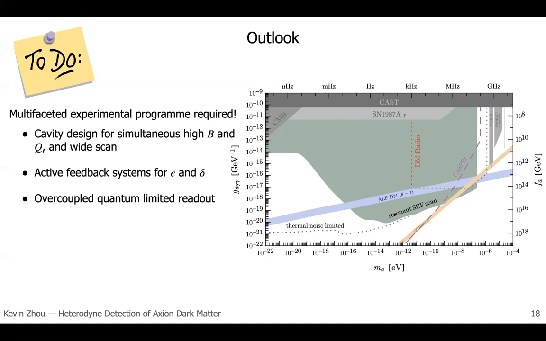In addition, we would need to implement active feedback systems for epsilon, as in the MAGO experiment, and delta, as in the dark SRF experiment. And finally, like DM Radio, we would like to maximize the scan speed using overcoupled quantum limited readouts. If these obstacles can be overcome, then we believe that the potential of this approach is very promising.